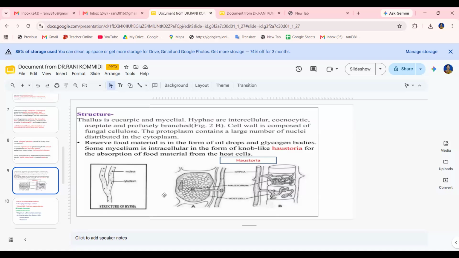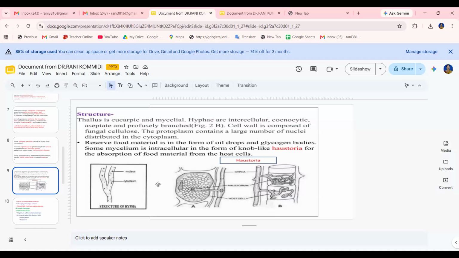The cell wall is composed of fungal cellulose. The protoplasm contains a large number of nuclei, so that's why it is also cenocytic, with nuclei distributed in the cytoplasm. In some cases, this Albugo looks like Vaucheria. Vaucheria belongs to the algae, the Chlorophyceae. Both structures look very similar in comparison, but Vaucheria is an autotroph, and this is a heterotroph.